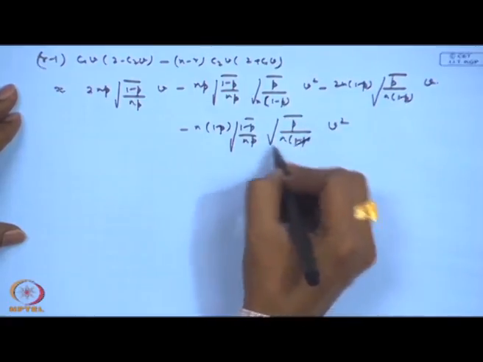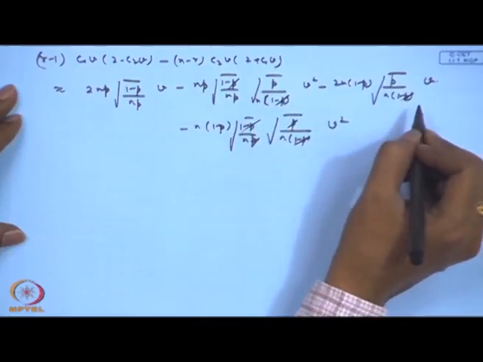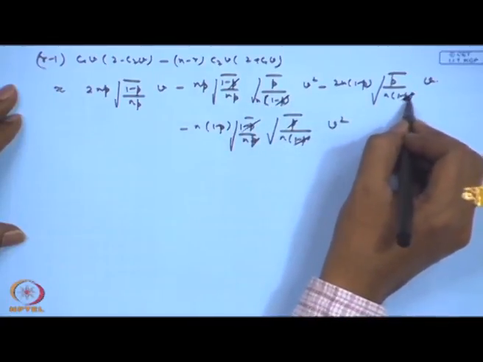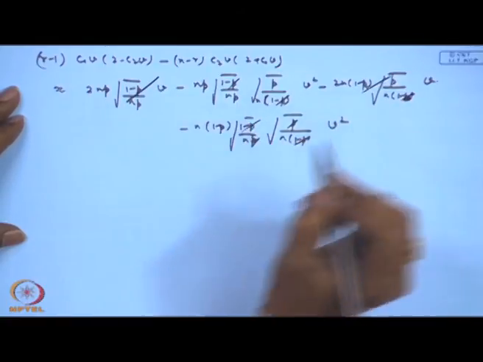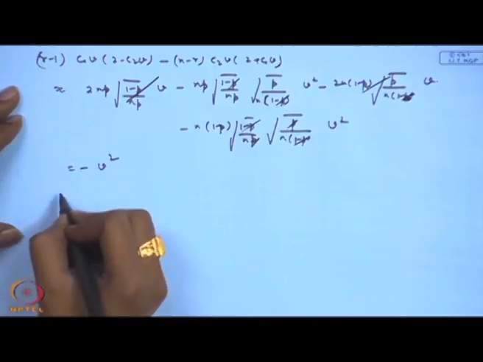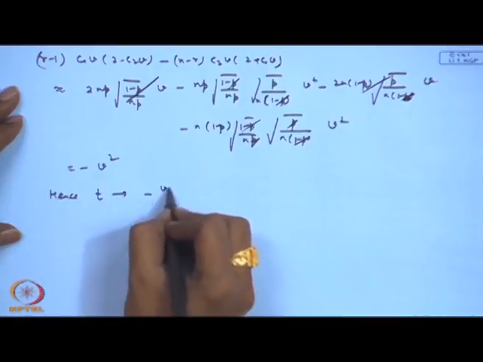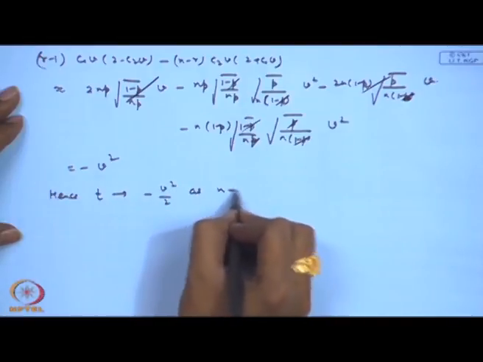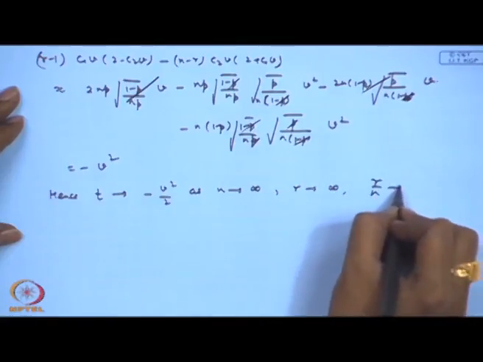So, easily you can see these terms get cancelled out. And this term itself will get cancelled out with this term, and we are left with actually minus v square. So, what we are getting is that t converges to minus v square by 2 as n tends to infinity, r tends to infinity, and r by n tends to p.